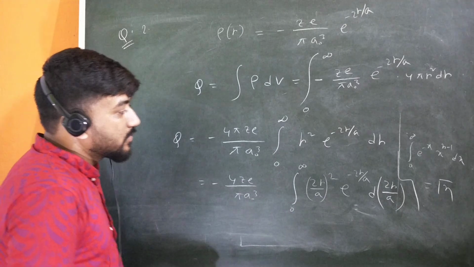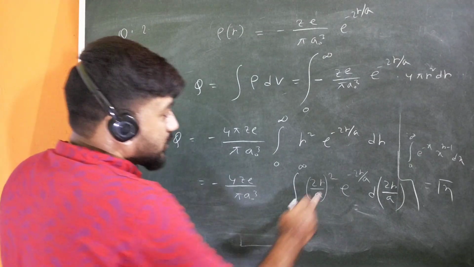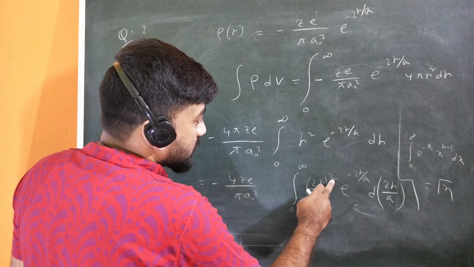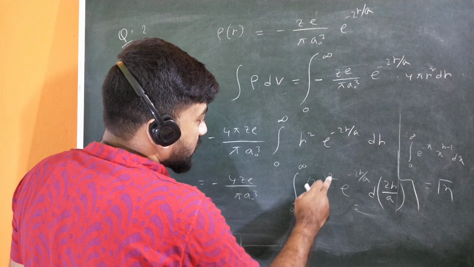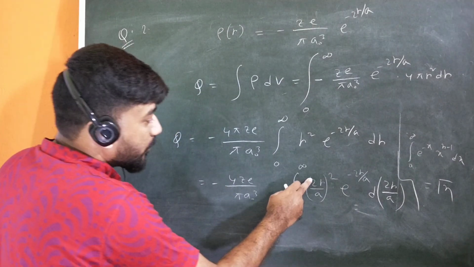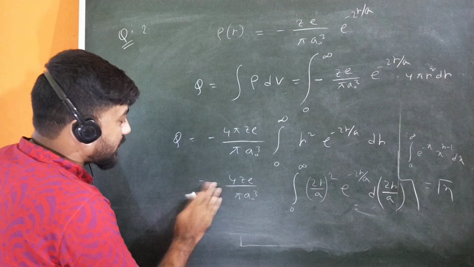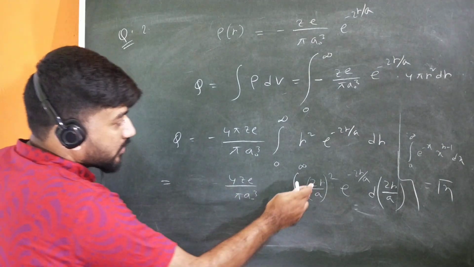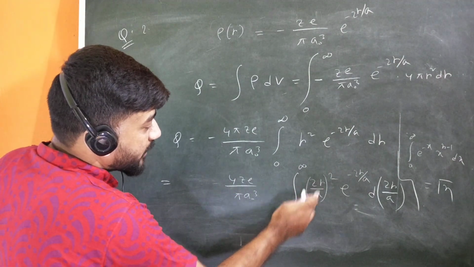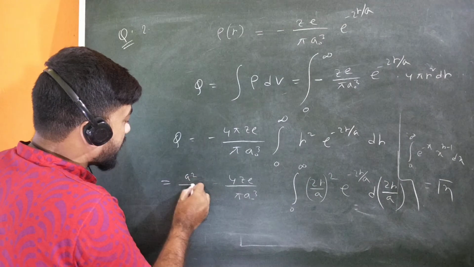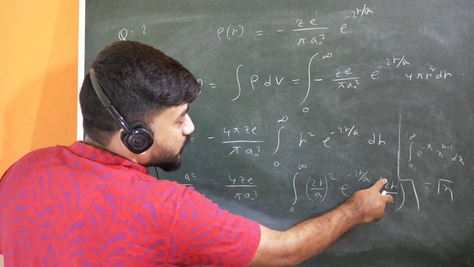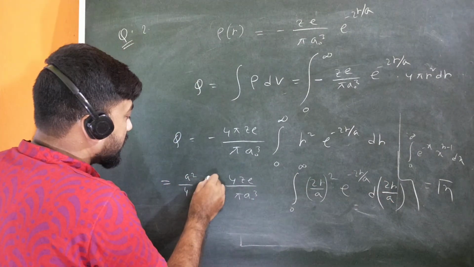So what will happen? For this square, 4 by a square is there, so the extra term is 2 by a whole square, and you have to take a square by 4 here, and another 2 by a is here, so you have to put a by 2.